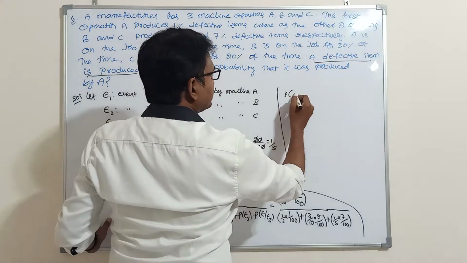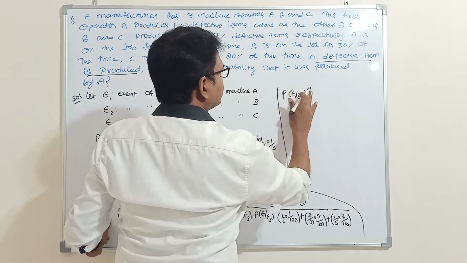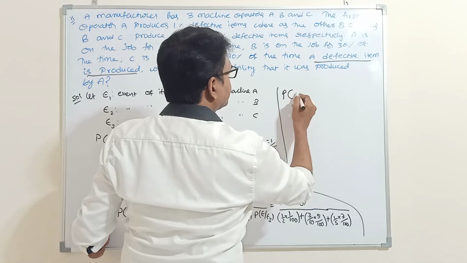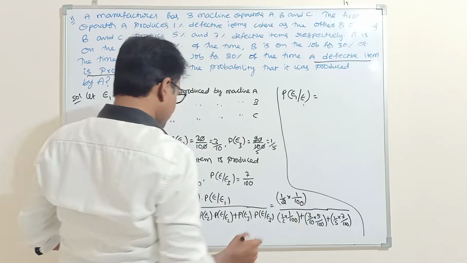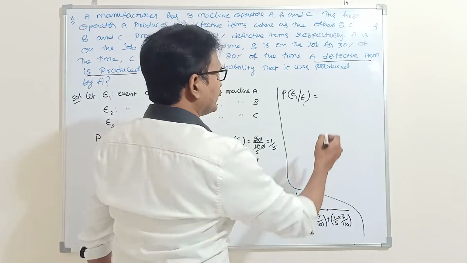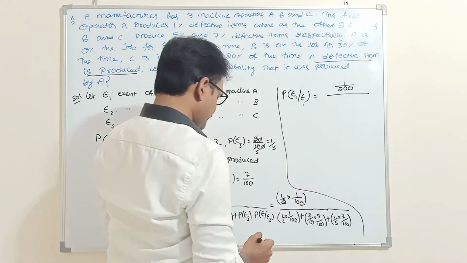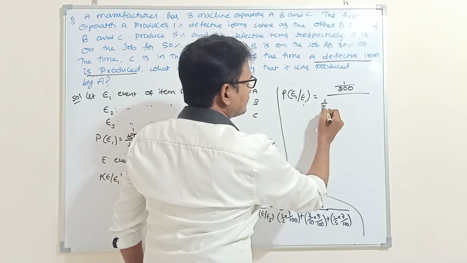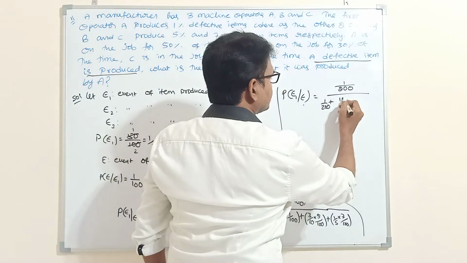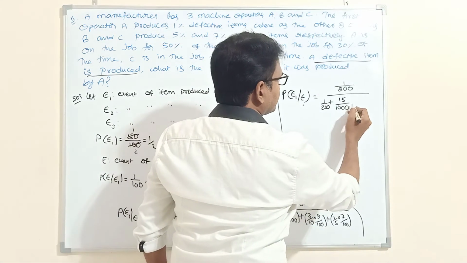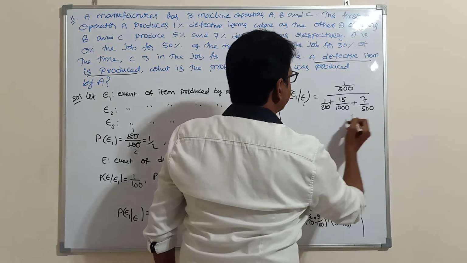Therefore, P of E1 given E is equal to 1 by 200 by 1 by 200 plus 15 by 1000 plus 7 by 500.